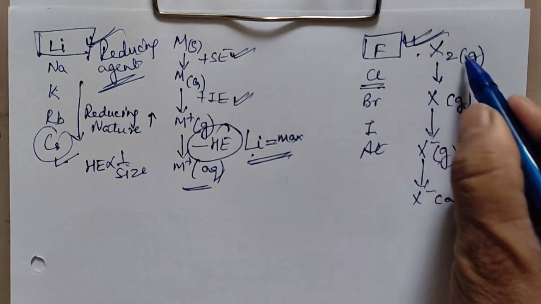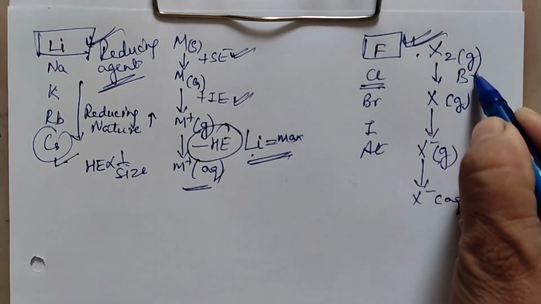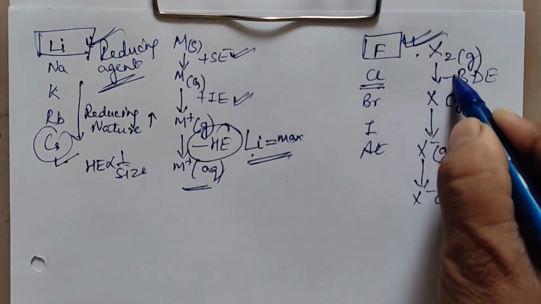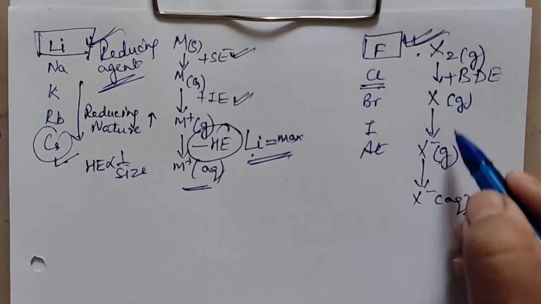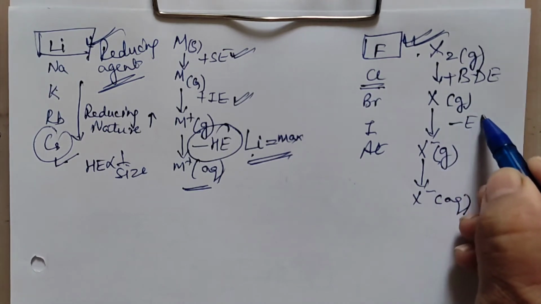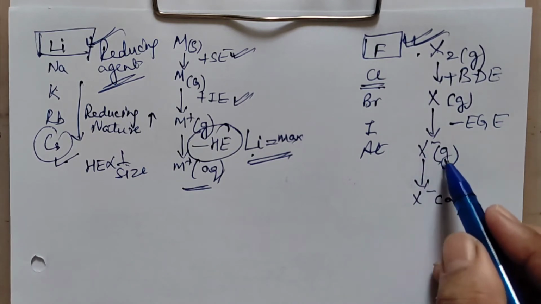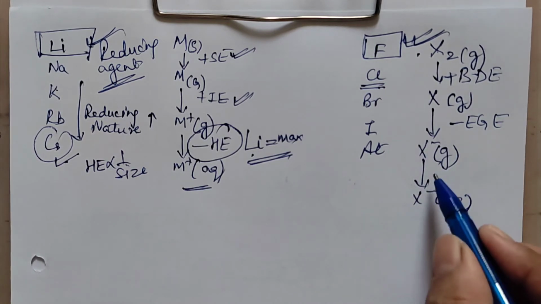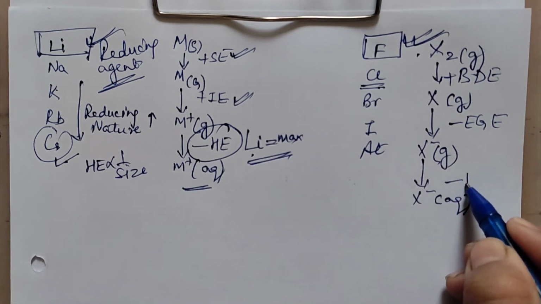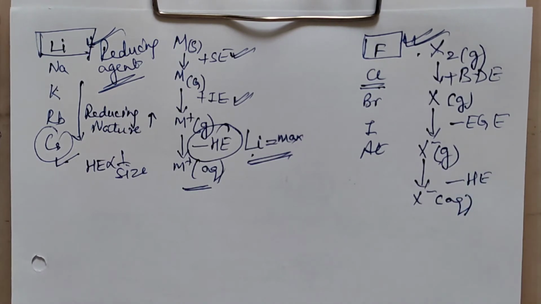The energy involved here is the bond dissociation enthalpy, because the molecule is breaking to form atoms. The atom is gaining an electron, so energy is liberated: electron gain enthalpy. That gaseous anion gains water, so hydration enthalpy is liberated.